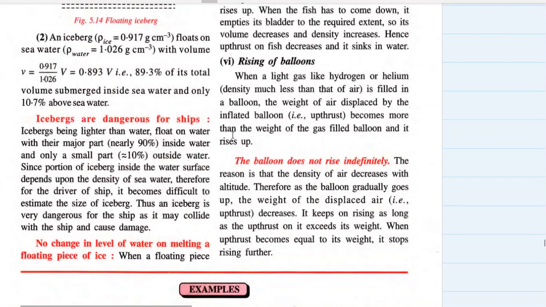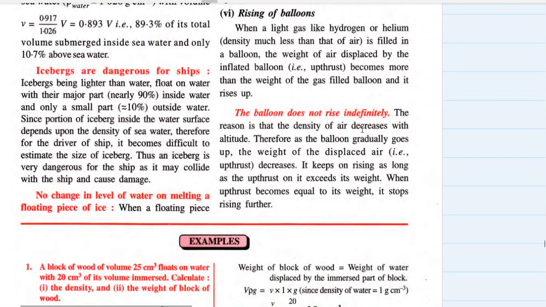Rising of balloons. When a light gas like hydrogen or helium, ये भी पहले पढ़ा था हमने, of density much less than that of air is filled in a balloon, the weight of air displaced by the inflated balloon, that is upthrust, becomes more than the weight of the gas filled balloon and it rises up. Right?